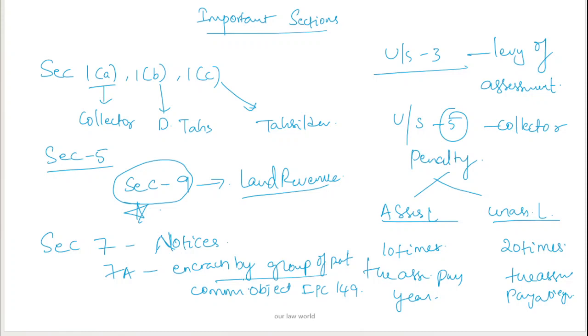Just check the definition in the Bare Act. So 7A is encroachment by a group of people. If a group of people occupy the land, there will be no notice of eviction, but police assistance is taken.